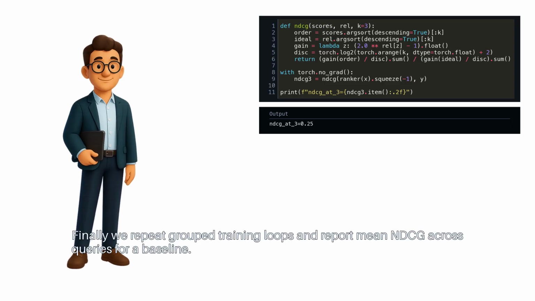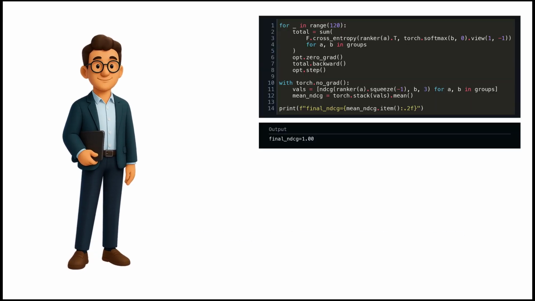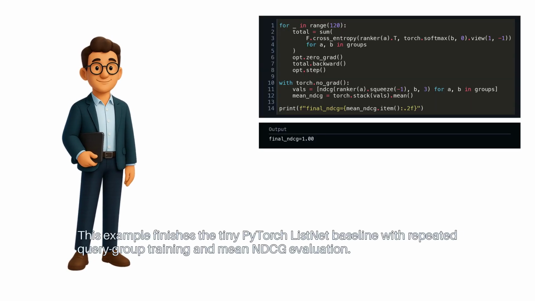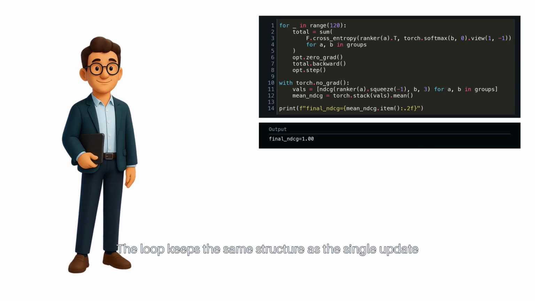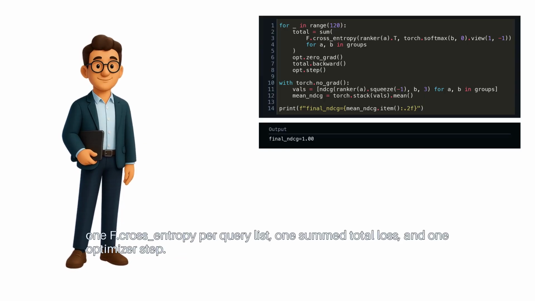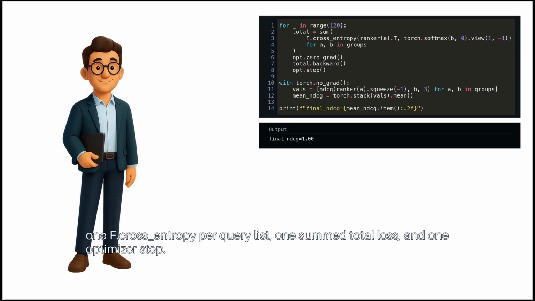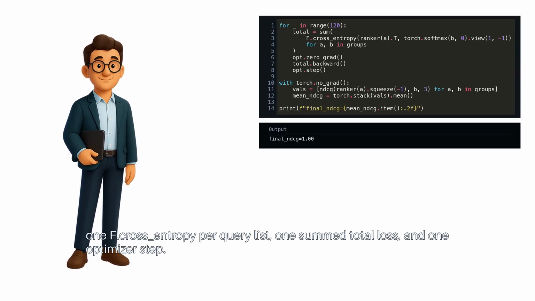Finally, we repeat grouped training loops and report mean NDCG across queries for a baseline. This example finishes the tiny PyTorch ListNet baseline with repeated query group training and mean NDCG evaluation. The loop keeps the same structure as the single update: 1 F.cross_entropy per query list, 1 sum for total loss, and 1 optimizer step.